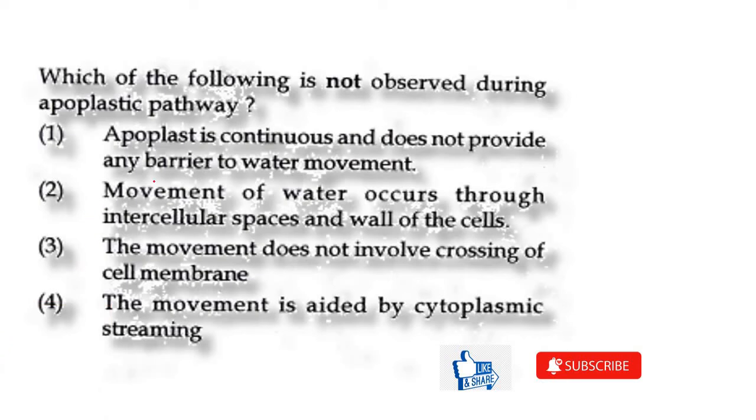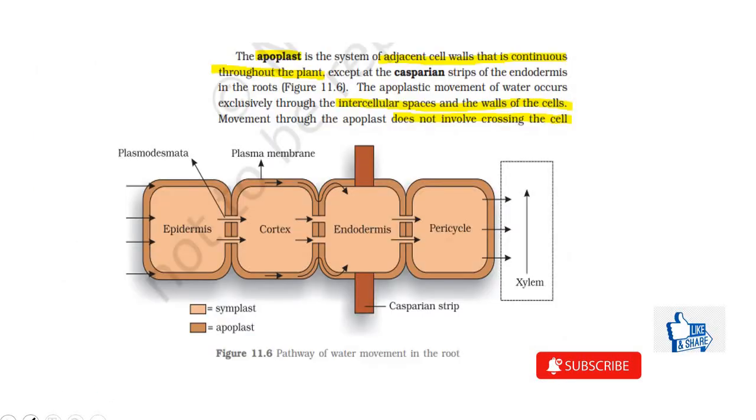So the first one is apoplast is continuous and does not provide any barrier to water movement. Yes, it is correct. Movement of water occurs through intercellular spaces and wall of the cells. Yes, it is correct. The movement does not involve crossing of cell membrane. Movement is aided by cytoplasmic streaming. No, this is seen in symplastic pathway. Let's see the explanation from NCERT.